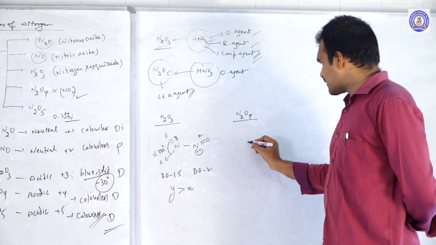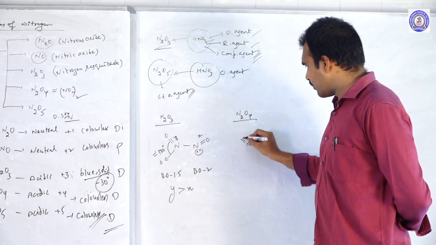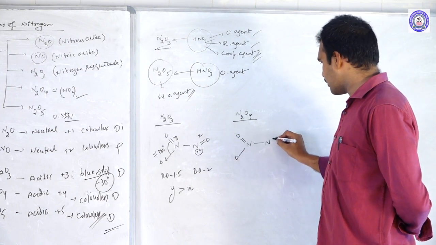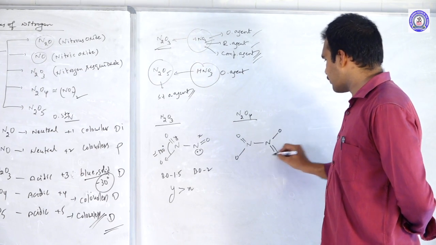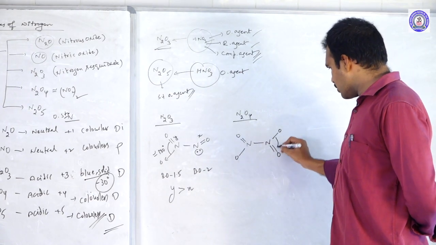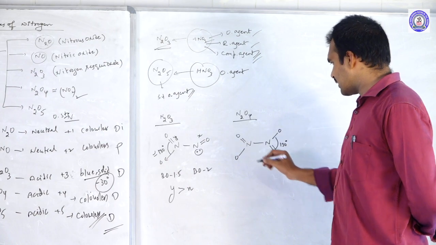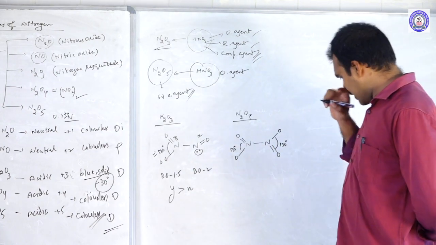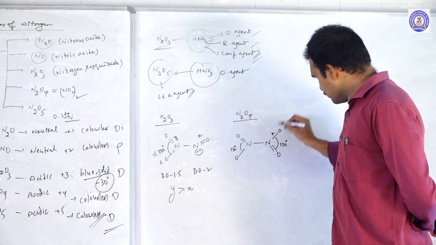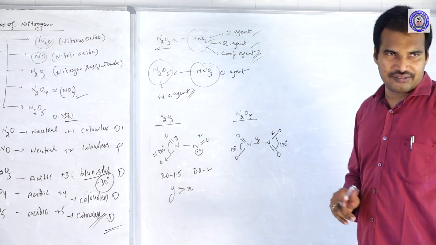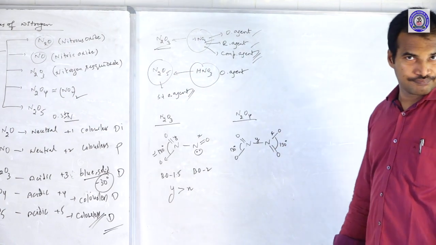N2O4. In the case of N2O4, N double bond O, O single bond N. This is the structure of N2O4. Now in this case, as I already told you, this bond angle is around 130, and this one is also around 130. Now they may ask you the question: if this bond length is X and this N bond length is Y, then what is the relation between X and Y?